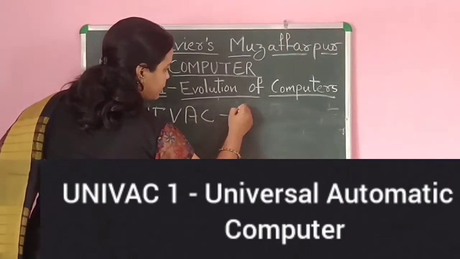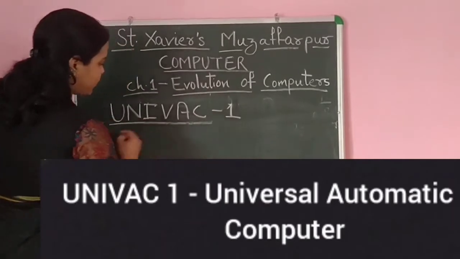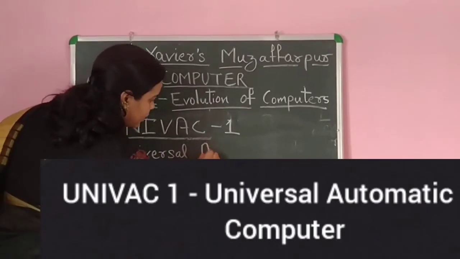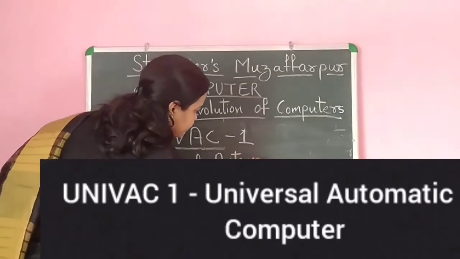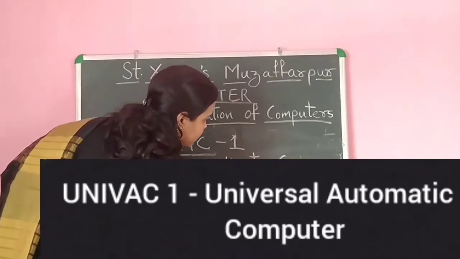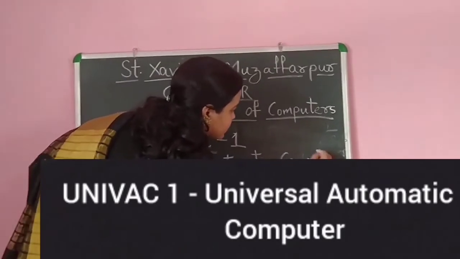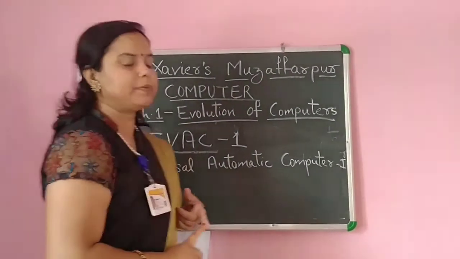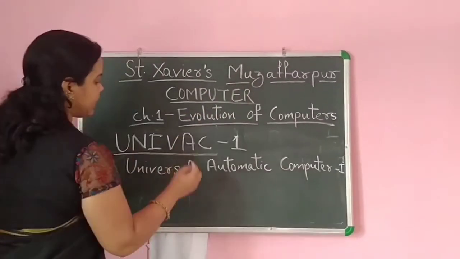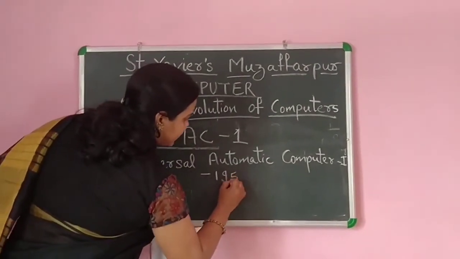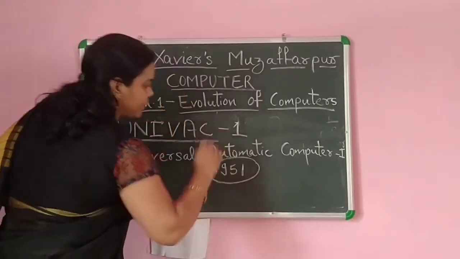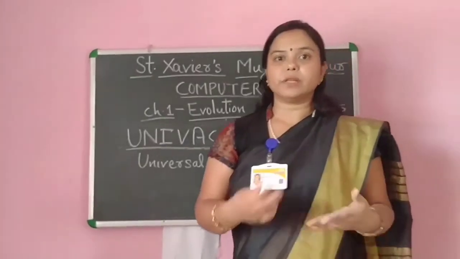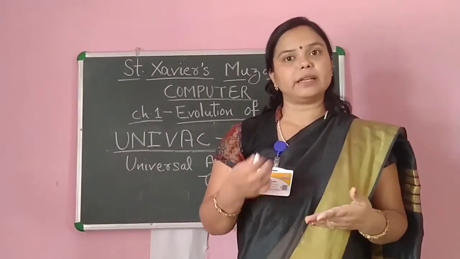UNIVAC 1, and the full form of UNIVAC 1 is Universal Automatic Computer 1, and it was also developed by J. Presper Eckert and John Mauchly in 1951. In which year? In the year 1951. And in this machine, they used buffer memory for the first time, and they also used magnetic tape.